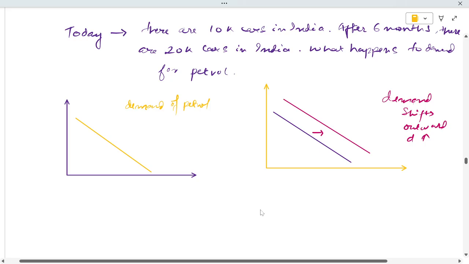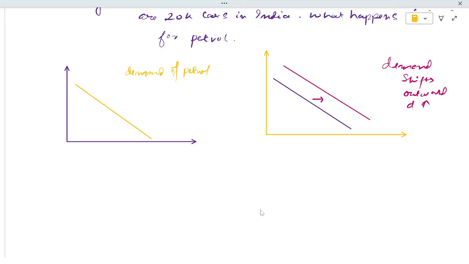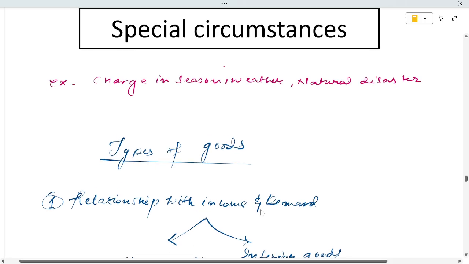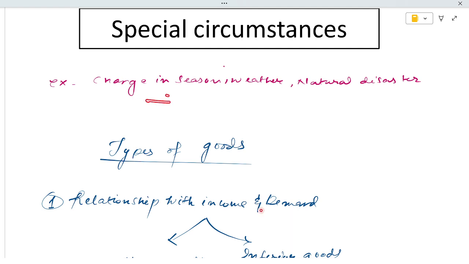See explain to hojiki aina hoji explain to give outward shift of demand curve to madu apply to rogama si yang view I don't think I need to explain this further ko and then special circumstances example change in season, weather, natural disaster. Cold drinks ki mat hoji cold drinks ki matam lo sile ko summer the cold drinks am shit pro hoji winter yom nin cold drinks ka sila ro ko so this is the special circumstances season oibe weather oibe natural disaster nong churakan di akoi cold drink thakpa handai ko likewise this is the relation of